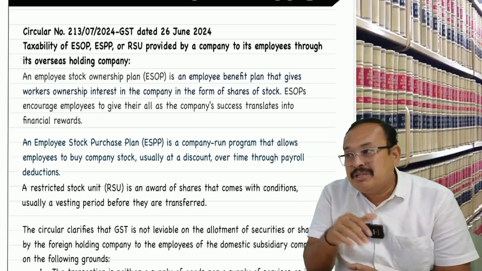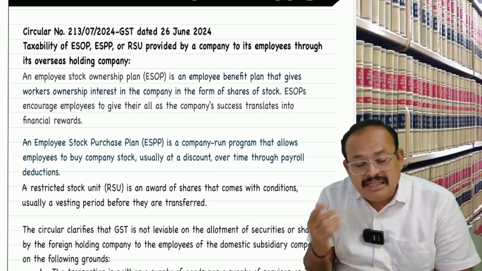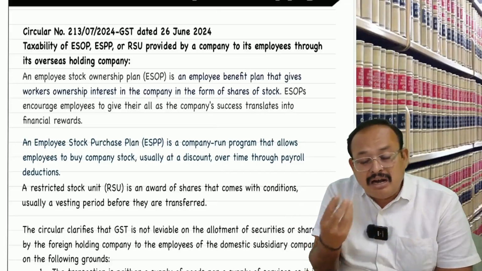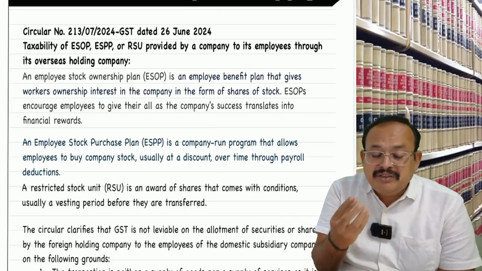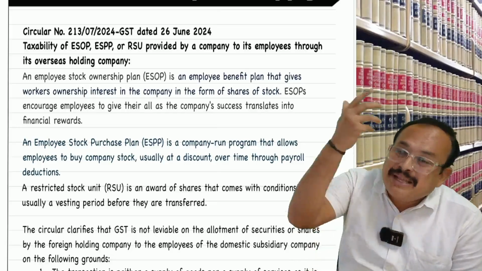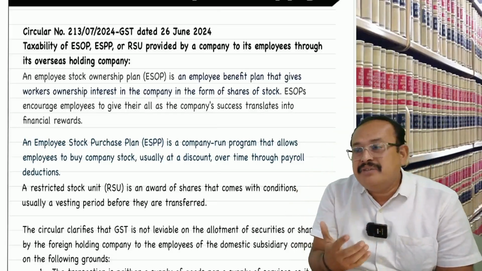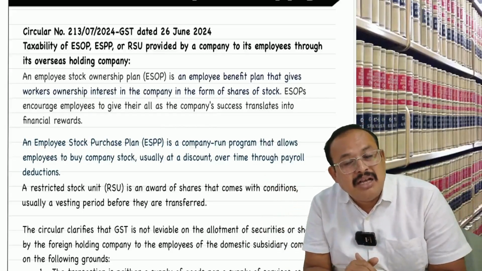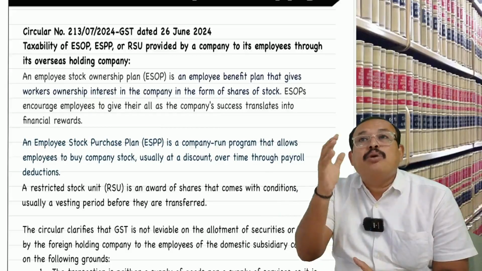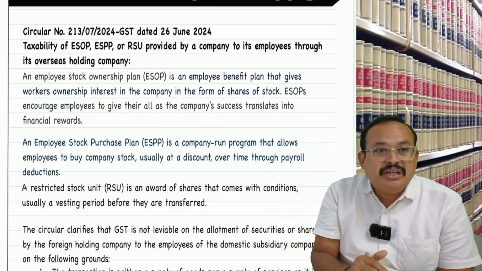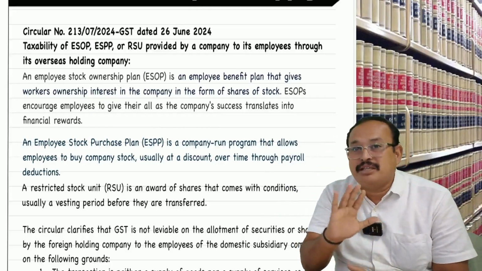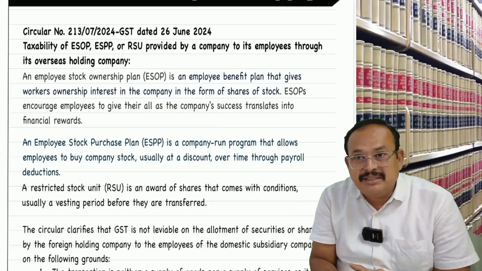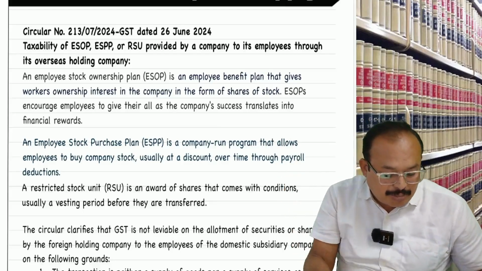Then coming to import of services: in the given case, allotment of shares even to the subsidiary company employees by the parent company is not a supply. The circular said, not a supply. As a result, import of service does not arise. Liability under RCM does not take place. Is that clear, sir? This is what the circular talks about.